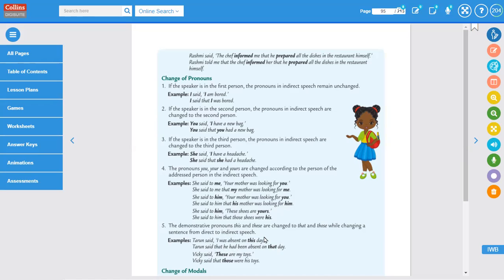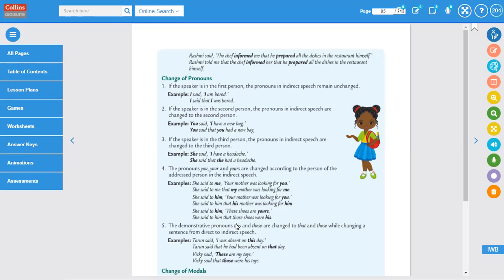This is an example of demonstrative pronoun, and we have to keep in mind that this changes to that and these, which is plural, changes to those. This is singular in number. They're talking about some singular noun and it will remain the same, that means it will change to that only.